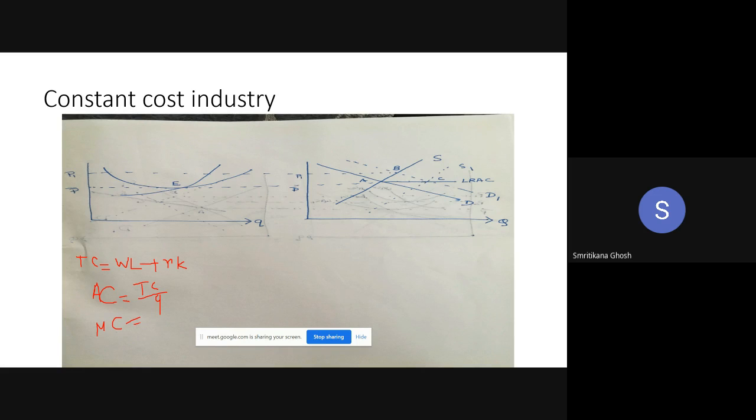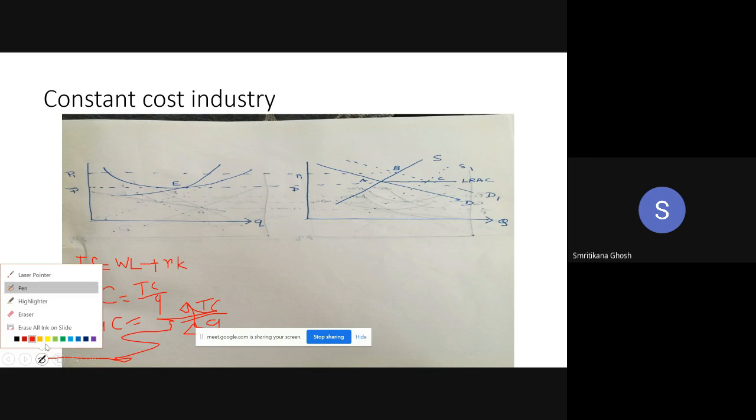Marginal cost is the change of total cost. So what is MC? Let me write it. Look: change of total cost due to change of quantity, this is how we write it, del C over del Q. Here del C is changed by 20% and del Q is also changed by 20%.